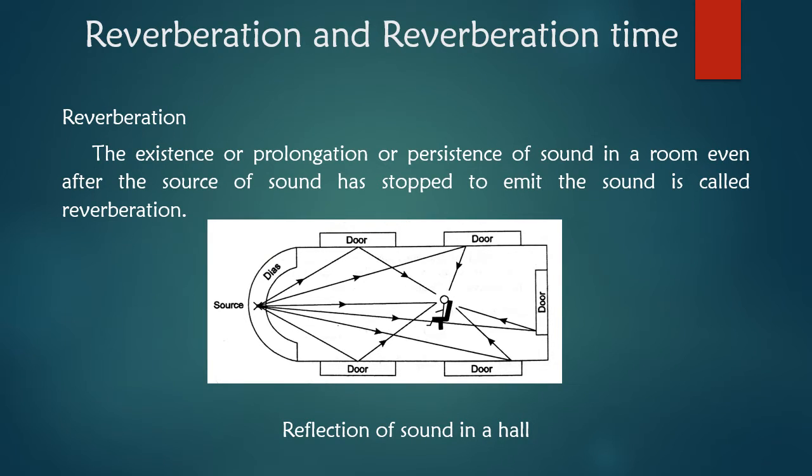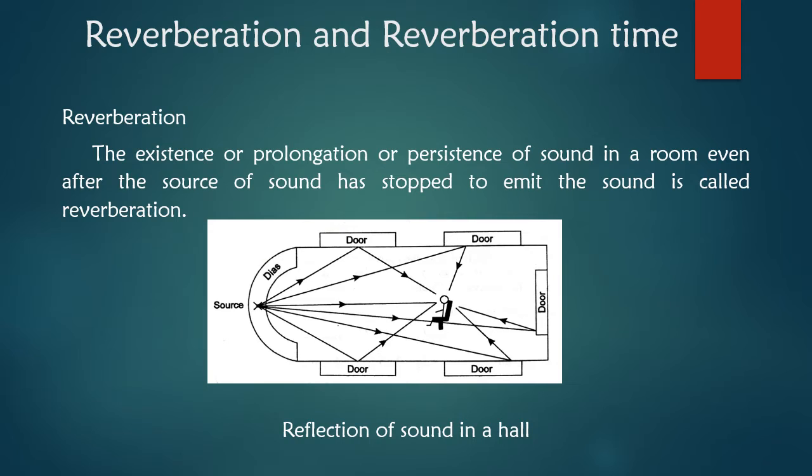What is reverberation? When a sound is produced in a hall by a sound source, a listener who is seated inside the hall not only receives the direct sound from the source but also receives multiple reflections of the sound waves from the walls, windows, ceiling and floor of the hall, as in the figure. So a sound wave has 200 to 300 repeated reflections before it becomes inaudible. The listener therefore receives a series of sounds of diminishing intensity.